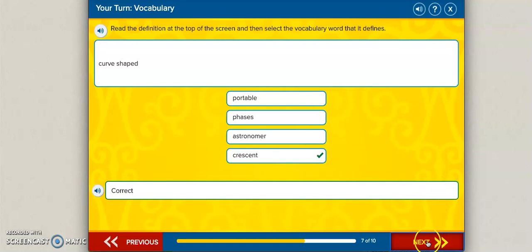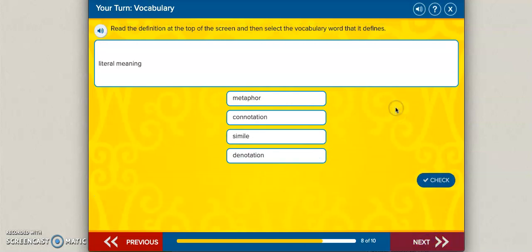Good job. The literal meaning of something is that: metaphor, connotation, simile, or denotation? A review vocabulary. Denotation. Great job. Twisted and turned. Decade, tinkered, squirmed, engineered. Which one of those words means twisted and turned? You should have picked squirmed. Fantastic.